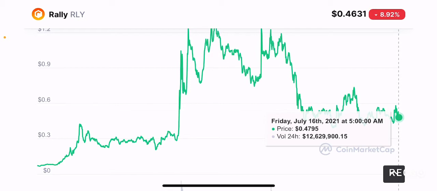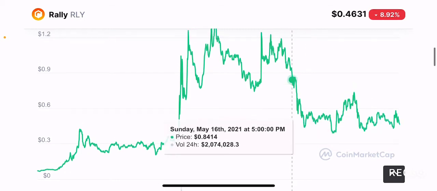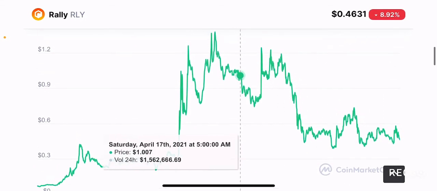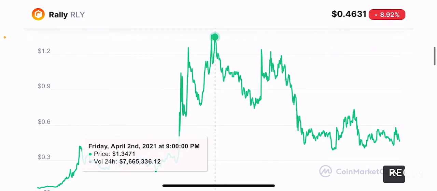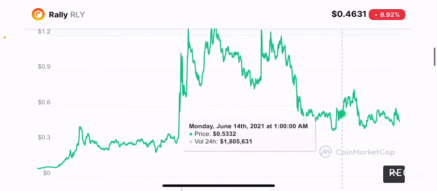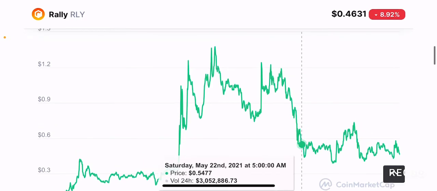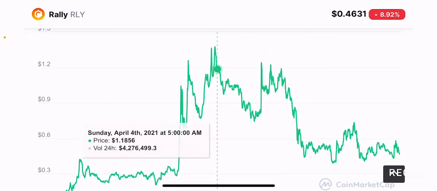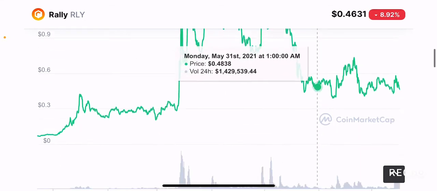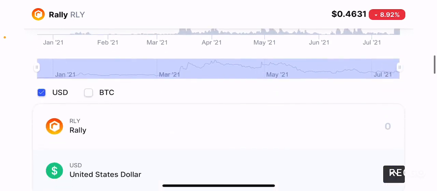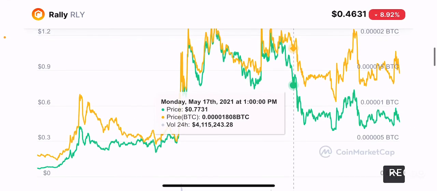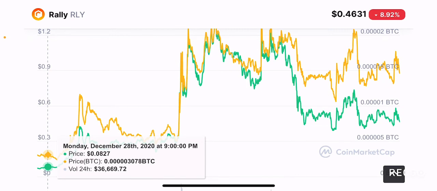But if you want to buy this token, since it's at a red zone, it's been listed on Coinbase, and its all-time high was about $1.34, this would be a really good discount price to buy this token, especially if you're anticipating a Binance listing. And if you buy this token at this price point, you can probably make at least a 2x or somewhere between 2x to 5x. 5x is quite ambitious, but 2x is definitely plausible, right, after a Binance listing. So this would be a really good buy opportunity in that case. If you take the Bitcoin comparative, on the other hand, the Bitcoin comparative price has been pretty much similar to the dollar comparative.